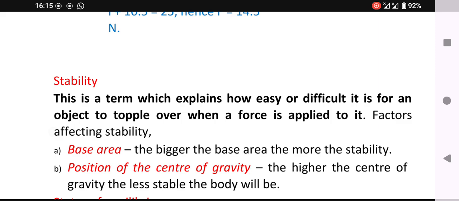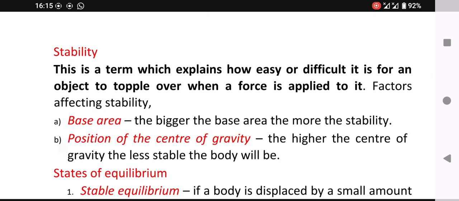And we have the factors that affect stability of a body. When is a body said to be stable? You will know it at the end. The first factor that affects stability of a body is the base area. The bigger the base area, the more stable the body is. Number 2, the position of the center of gravity.